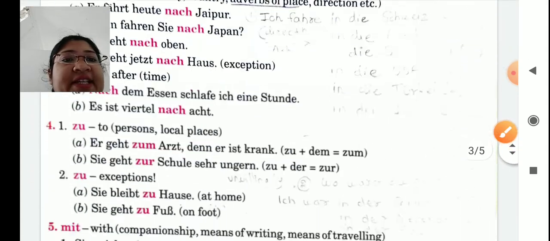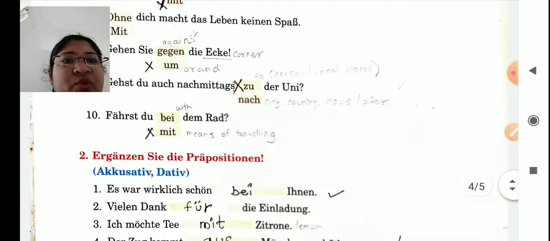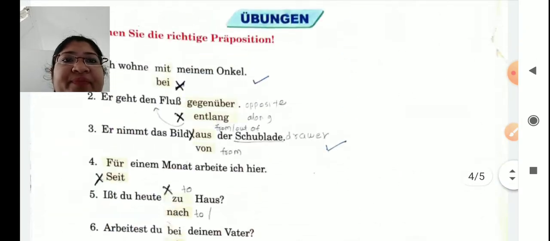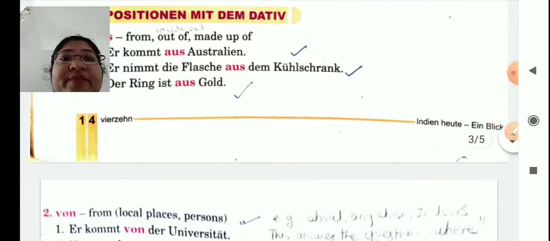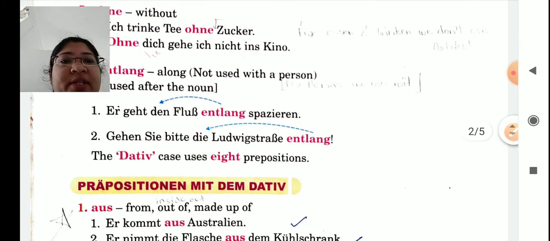Let's see any examples. No, they have given particular, it's a mixture they have given. Fine. So what you have to do, students, after listening to this video or watching this video, you are supposed to write your own example. Like for all the accusative prepositions, you have to write your own one example and you have to send it to me.